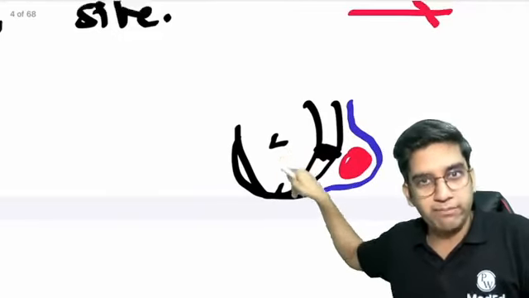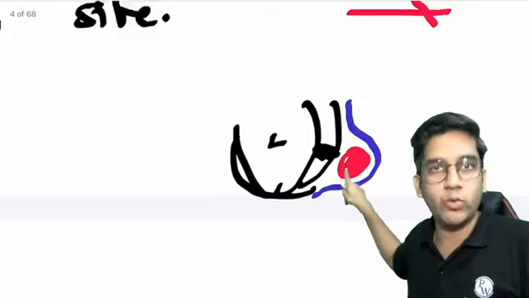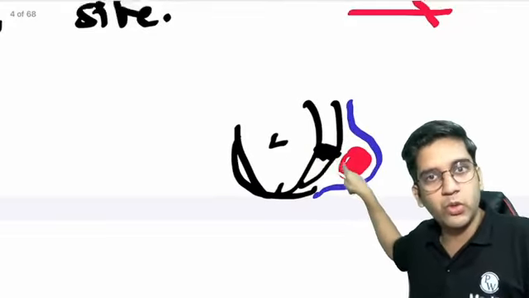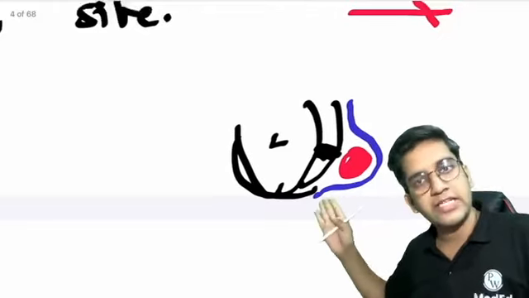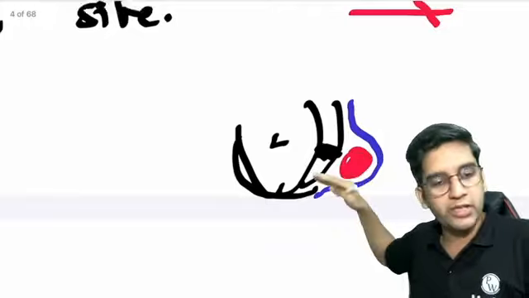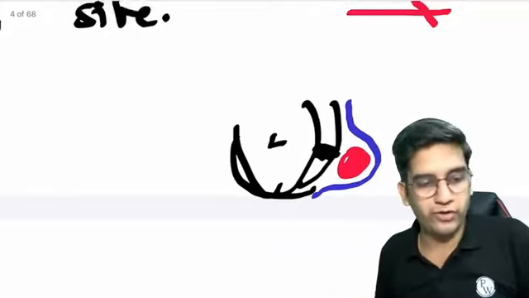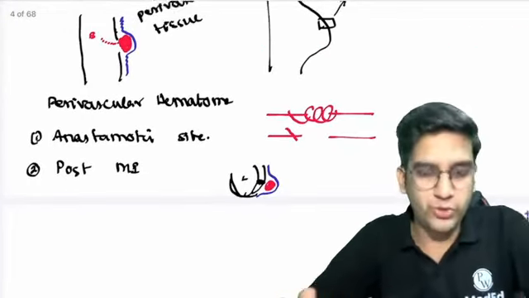Obviously the blood from the lumen can seep slowly and go outside because the entire muscle wall here is dead. So the blood from here will go outside, but my pericardium is still intact because it's myocardial infarction, right? Since the pericardium is fine, the slowly coming out blood will form a clot here, which looks like a bulge when I look from outside. So it's called a post-MI ventricular aneurysm, fine? Okay. So these are a few examples of true and pseudo aneurysm, right?